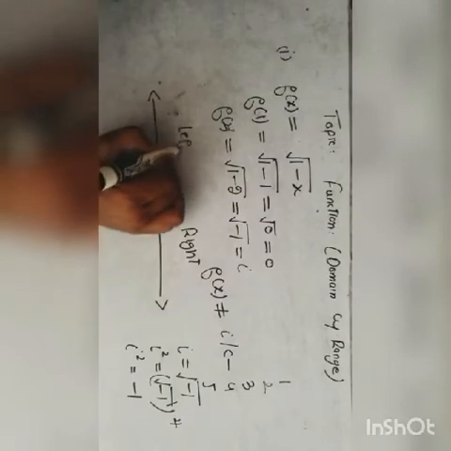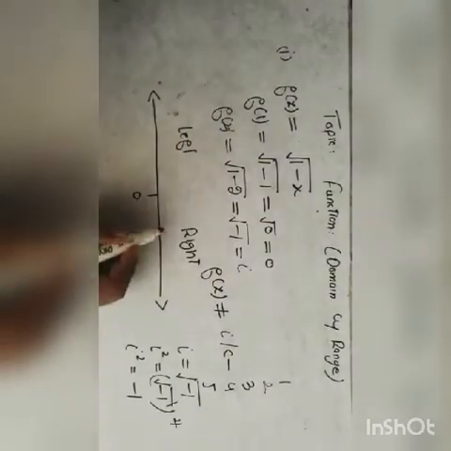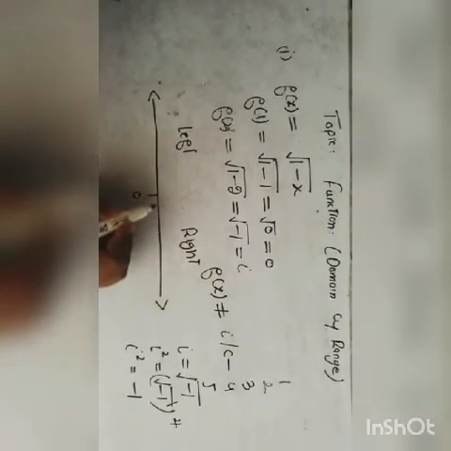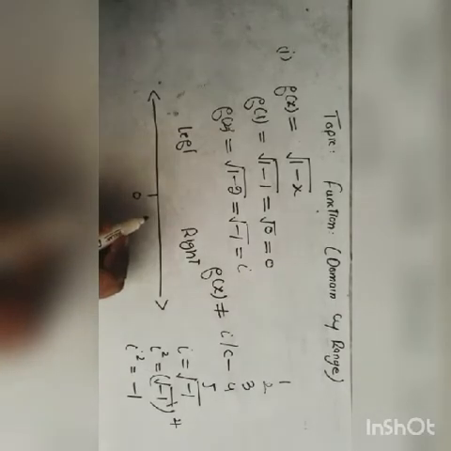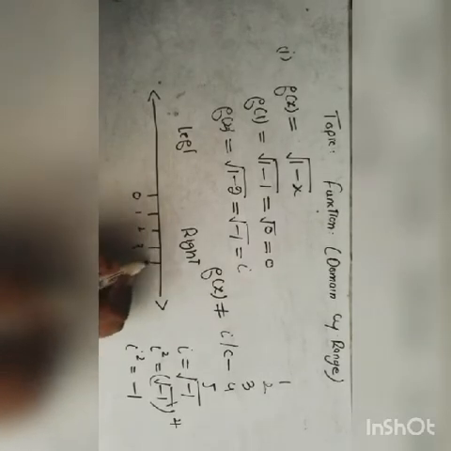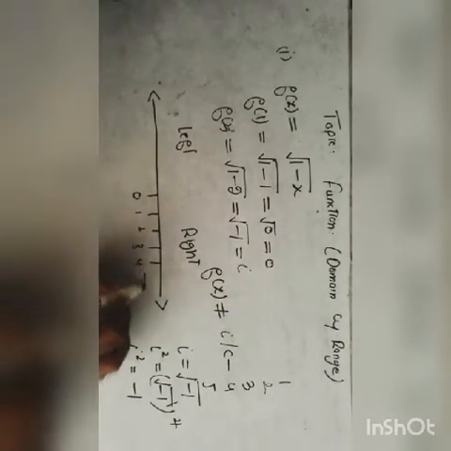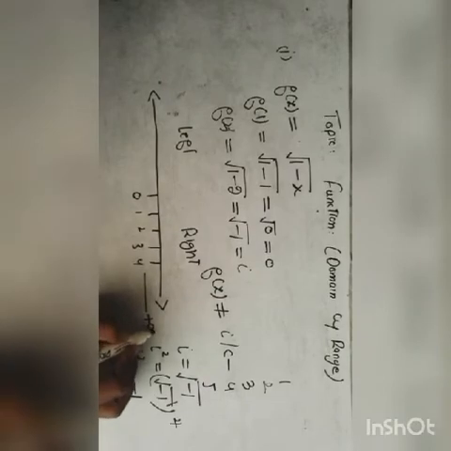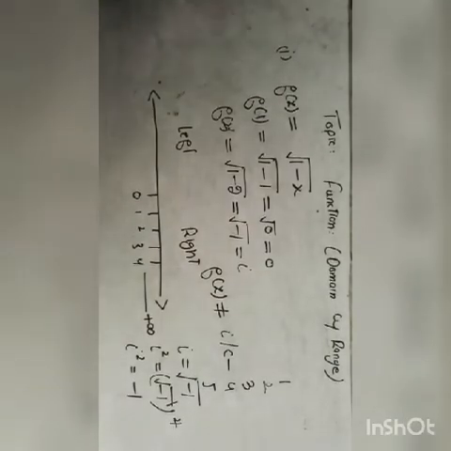The right side contains all positive integers or positive numbers like 1, 2, 3, 4, and so on up to positive infinity.